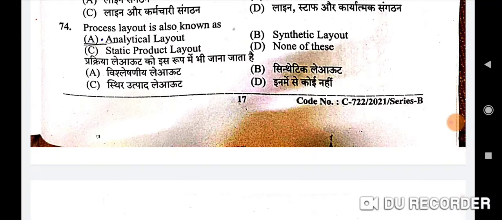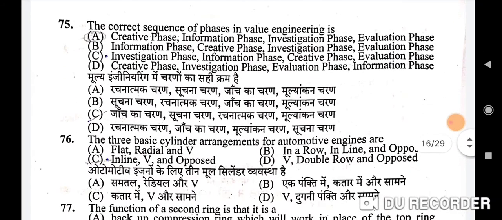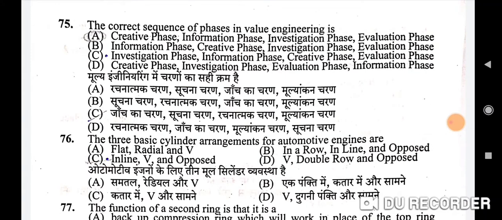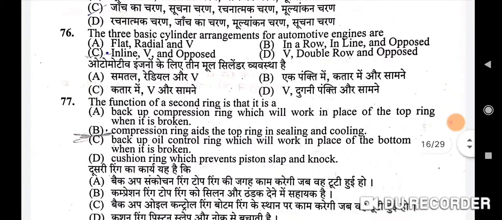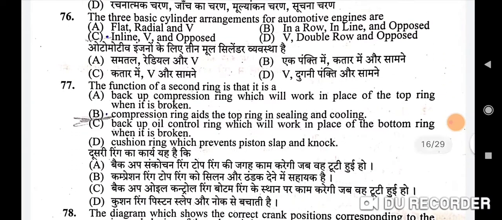Next question is 75th question: the correct sequence of phases in value engineering is. Correct option is A, creative phase, after that information phase, after that investigation phase and after that evaluation phase. So here A will be the correct option. Next question: the three basic cylinder arrangements for automotive engines are. Correct option is C, inline, V and opposed.